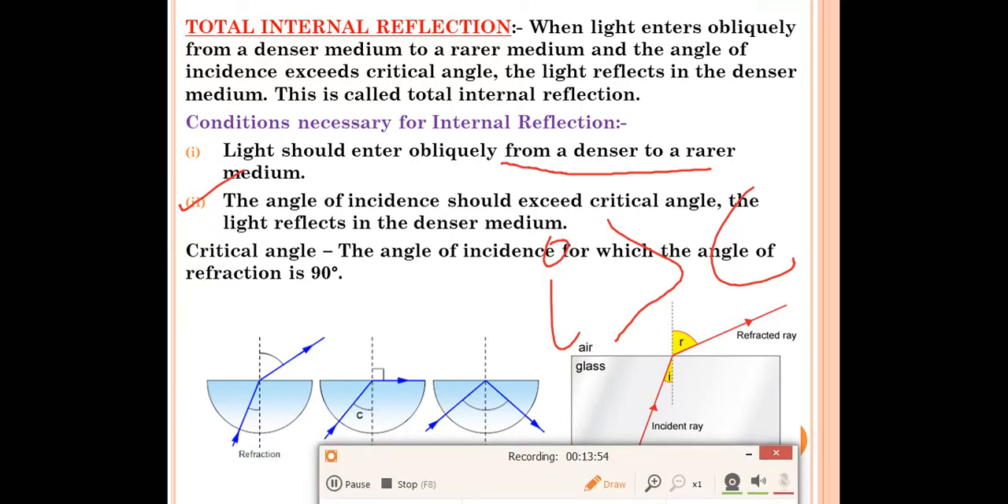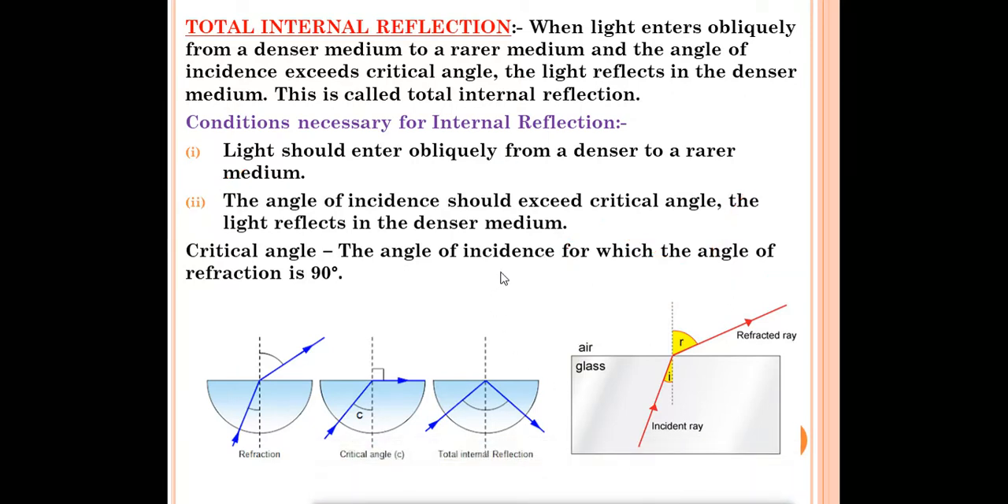Now what is this critical angle? The angle of incidence for which the angle of refraction is 90 degree. Okay, the angle of incidence when the angle of refraction will become 90 degree, that angle of incidence is called critical angle. Means at some point, because of the angle of incidence, the angle of refraction will become 90 degree, that angle of incidence is called the critical angle. We'll understand this through a diagram.